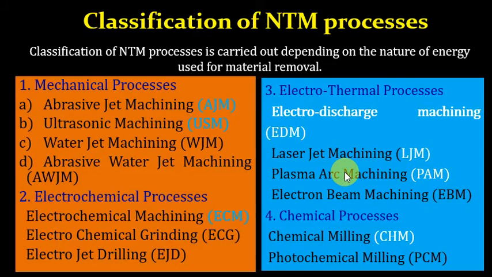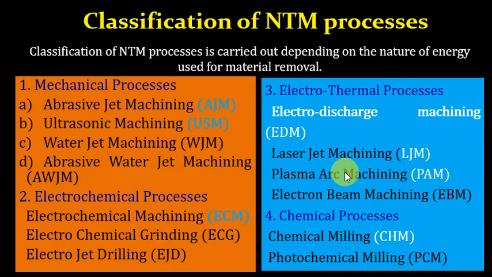Last time we saw the classification based on the energy levels. This is the third energy level, called electrothermal. Electrical and thermal energy are used to remove the metals from the surface. This is called machining by the electro discharge machining process.